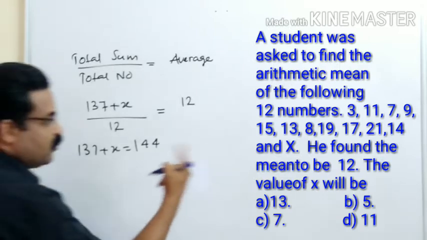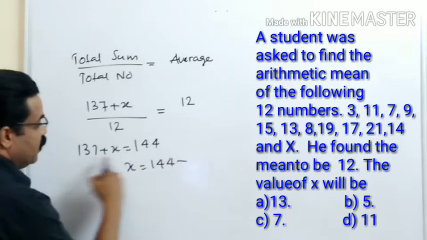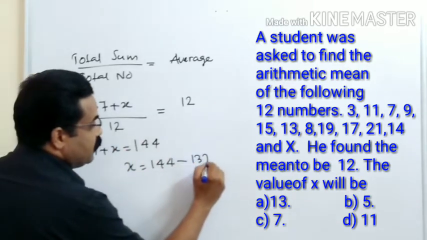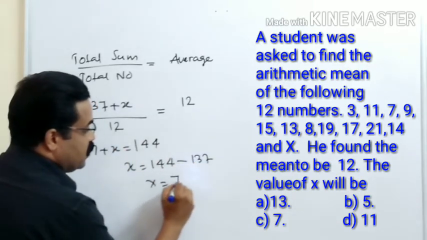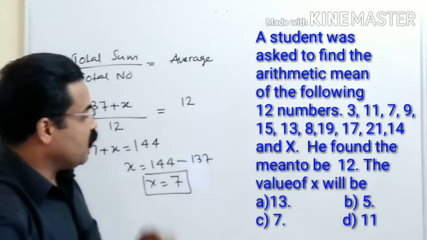We need to find out what? We need to find out x. So x is equal to 144 minus 137. So x is equal to 7. This is the answer. So this is the correct option. You can mark the correct option from the given options.